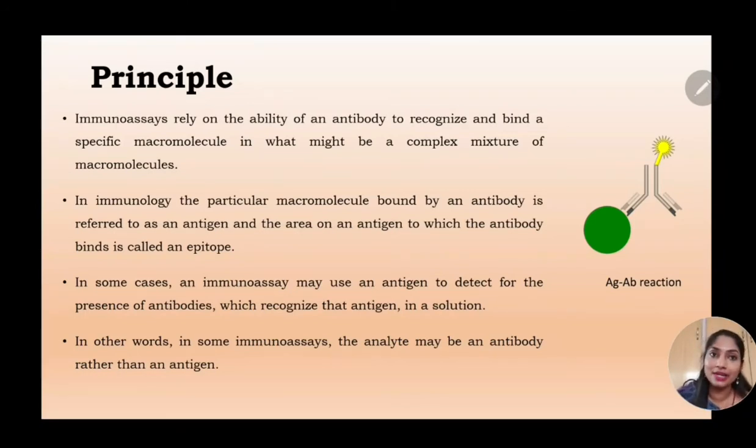Moving on to the principle of immunoassays. Immunoassays rely on the ability of an antibody to recognize and bind a specific macromolecule in what might be a complex mixture of macromolecules. In immunology, the particular macromolecule bound by an antibody is referred to as an antigen, and the area on the antigen which the antibody binds is called an epitope. If you are speaking of a bacteria, this whole bacteria can elicit an immune response. So this bacteria is known as an antigen,